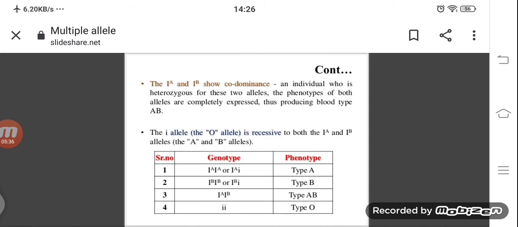Here IA and IB show codominance. In an individual heterozygous for these two alleles, the phenotypes of both alleles are completely expressed, producing blood type AB. The O group receives from AB, A and B also. Then the next one: the genotypes IAIA, IAi, and so on, with phenotypes type A, type B, type AB, and O. This is the genotype and phenotype.